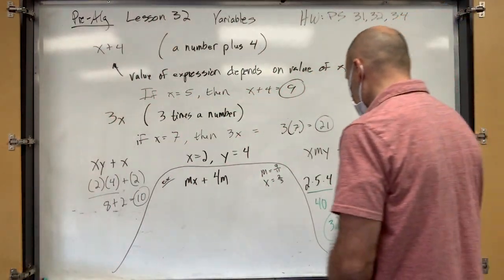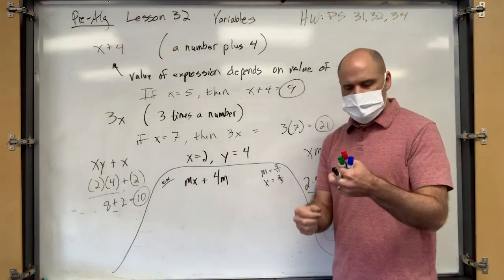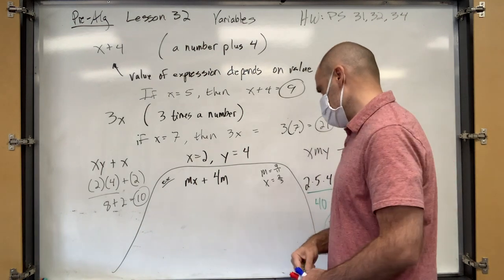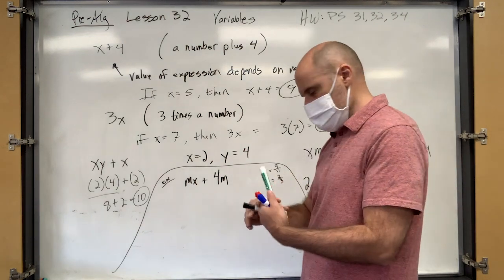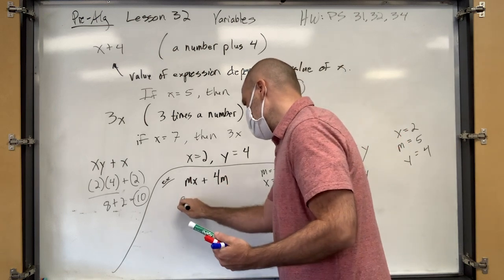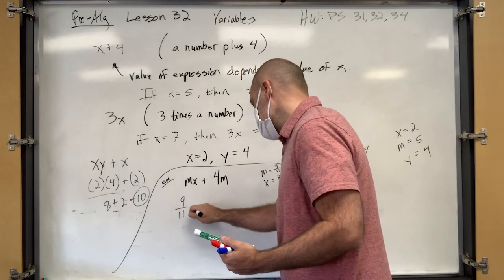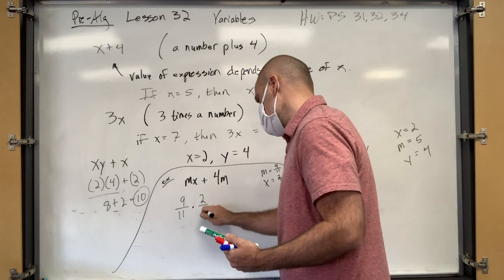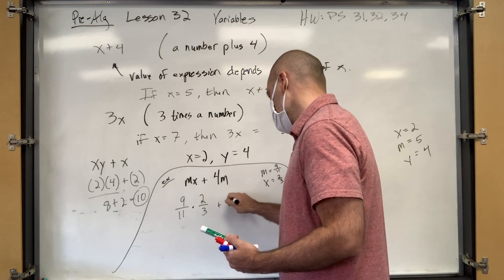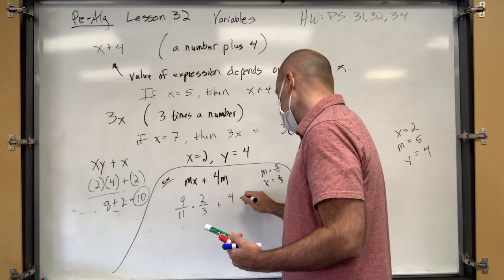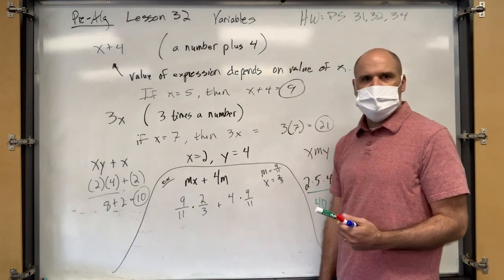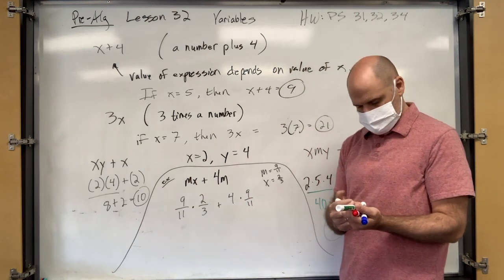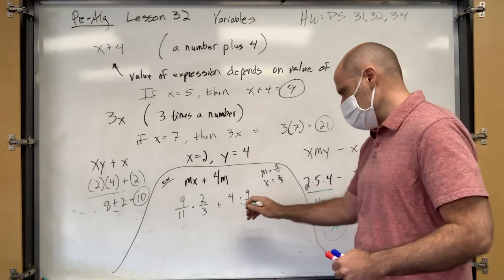Now, let's see what he did. You got it. So, what'd you do first? Emerson, what'd you do first? I did the multiplication. Okay, so you plugged in 9/11ths for m. Yeah. So you got 9/11ths times x, which is 2/3, right? Yeah. Plus 4 times 9/11ths. What happens when you multiply 4 times 9/11ths? 4 over 1. Yeah, it's 4/1.